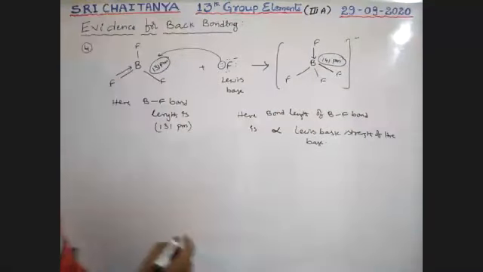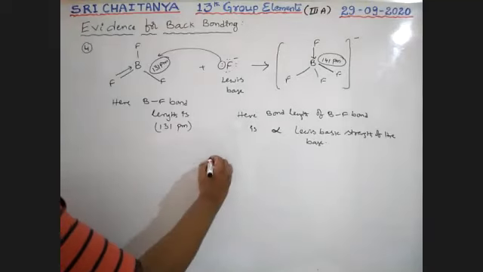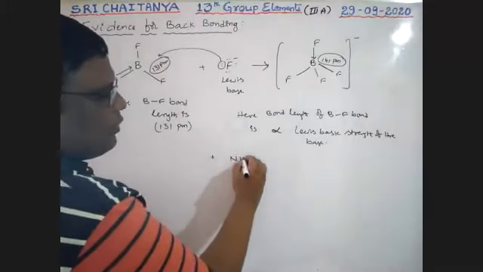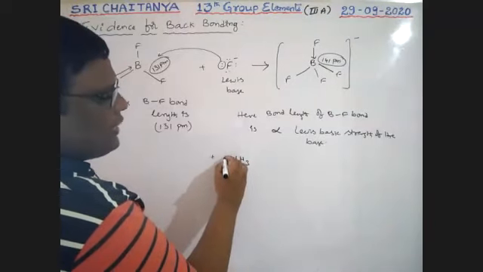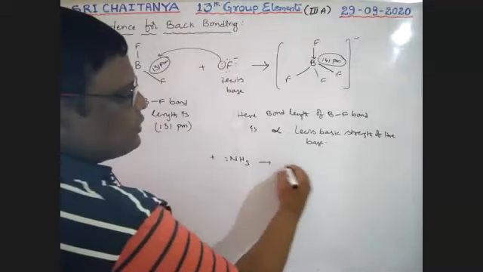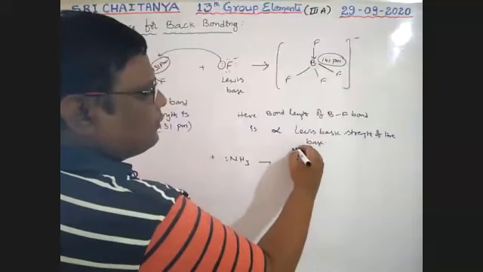See here, let us observe one more condition. For example, in place of F minus, I'm using NH3. Nitrogen has less tendency to donate this electron pair than this one. So now here also boron with ammonia.